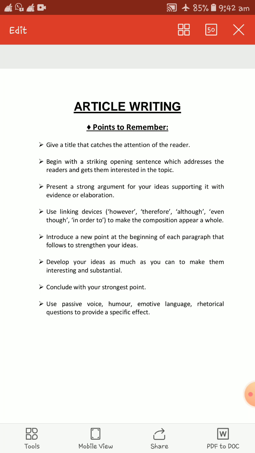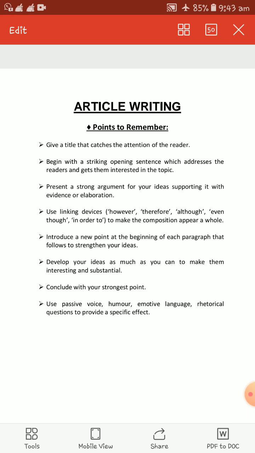You have to develop your own ideas as much as you can to make them interesting and substantial. And second last point, conclude with your strongest point. Now you start with a very strong introduction, a very interesting one, so that you can hold the attention of the readers from the very outset, and at the end also, while you are about to conclude, you conclude with your strongest point.